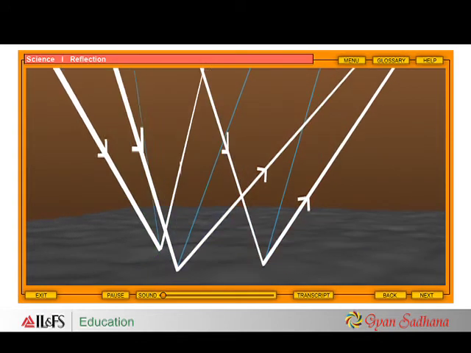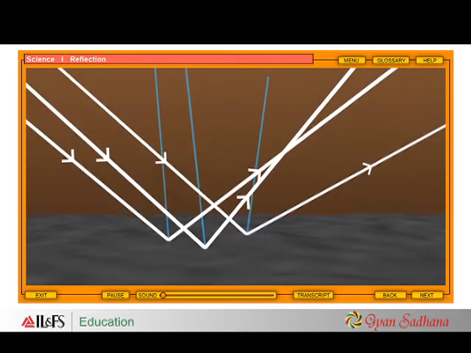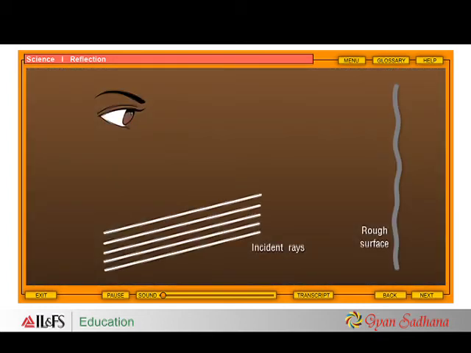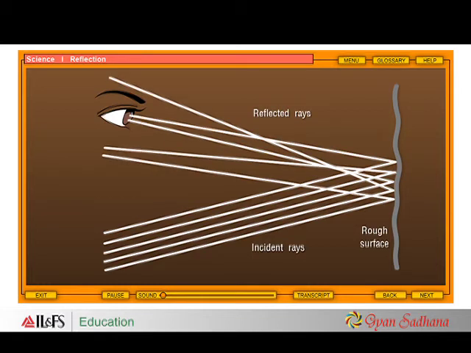Since the normal is different for each incident ray, the direction of the reflected ray will also be different. Some of the reflected rays enter our eyes and others are spread out. That is why we cannot see any image on the wood as it is a rough surface.